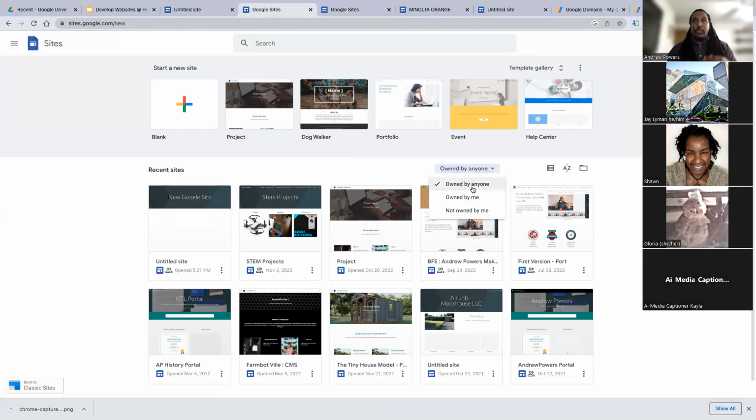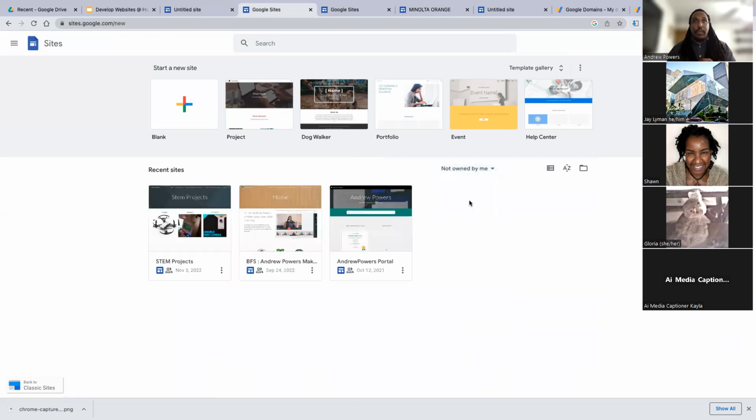So I can go to owned by anyone, owned by me, not owned by me. And I can see Google Sites that I've actually shared with my other account, my business account. So these Google Sites are owned by my business account, but they've been shared with my personal account.